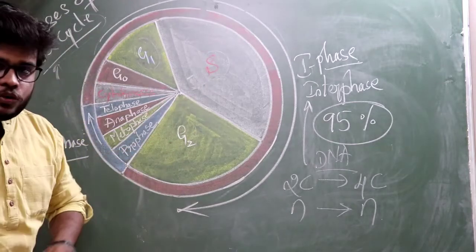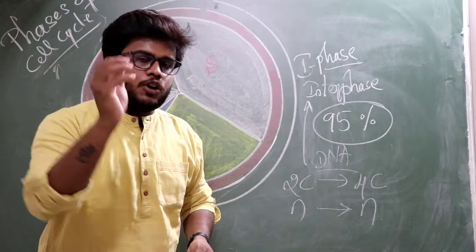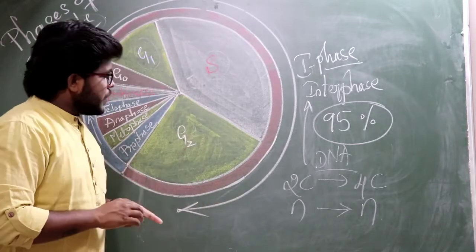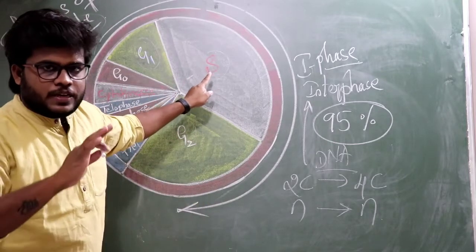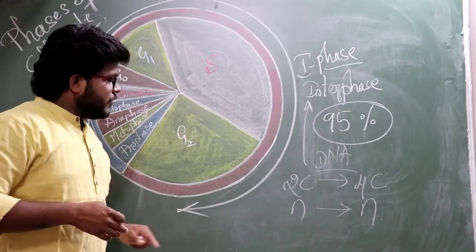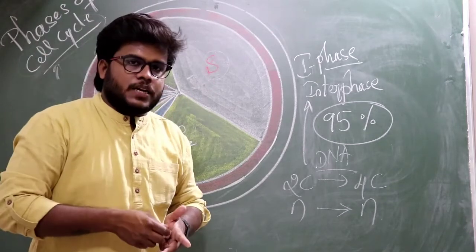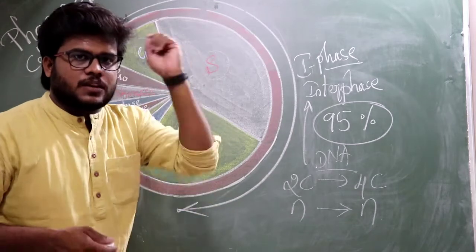Next comes the G2 phase. In the G2 phase cells are also metabolically very active, but there is no division of DNA, there is no duplication of DNA. In the G2 phase, the cell prepares itself for further development and also for the synthesis of protein.